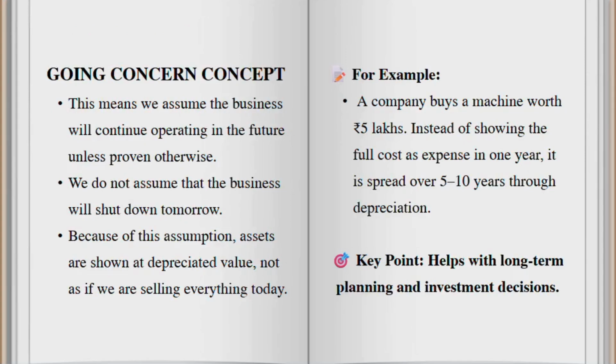Next is going concern concept. We assume that the business will continue operating into the future. For example, a company buys a machinery for rupees 5 lakhs.